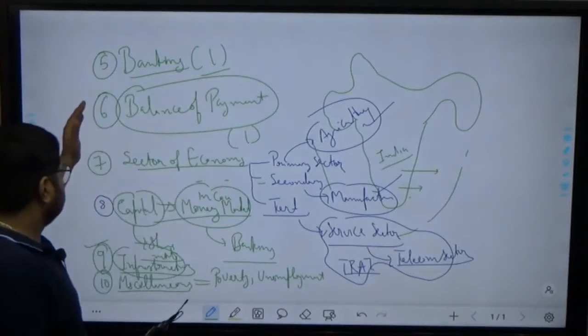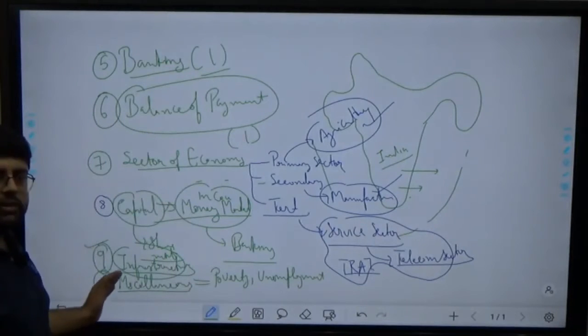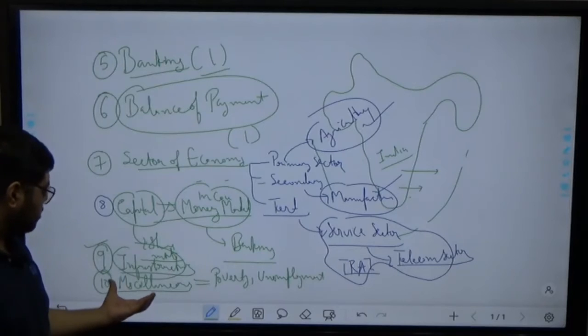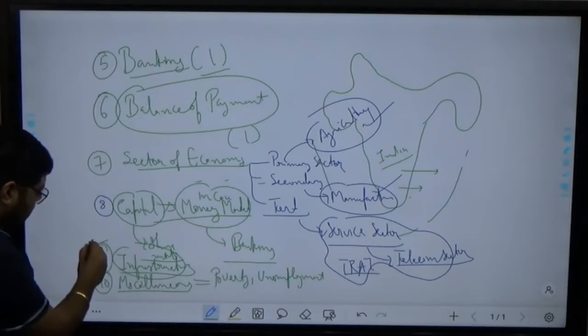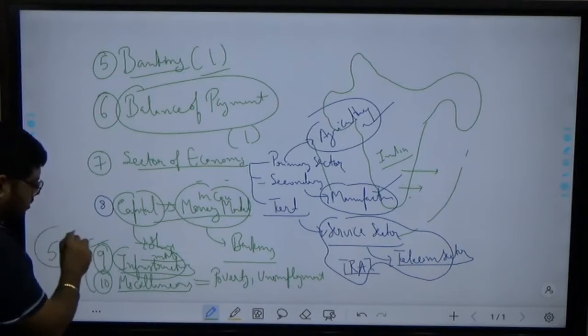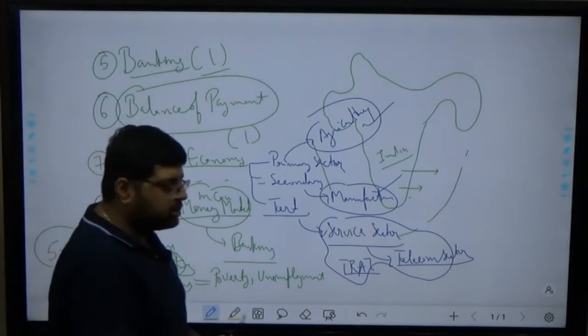Okay, on this you will find questions, but the frequency is very less, means 2-3 years, what I have told you. And in this also, that is 9th and 10th, the frequency is 5 or 6 years. In 5 or 6 years UPSC asks a single question. Okay, so this is the main thing.